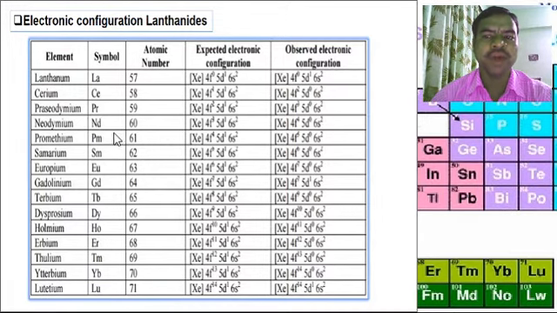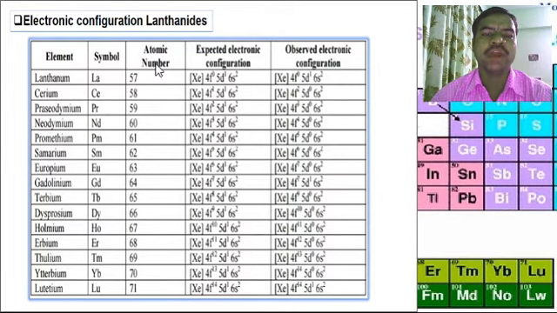Here is the mnemonic used for the lanthanide series: Lata cum Pune, not picture scene, enjoy garden today, holiday, there you love. This is the short form used for the lanthanide series.